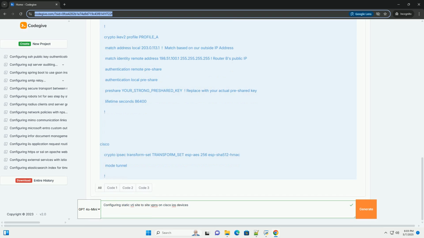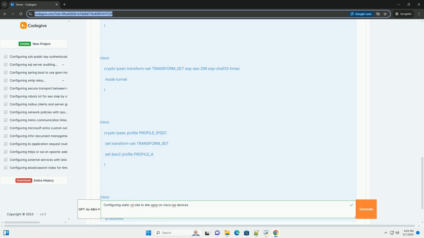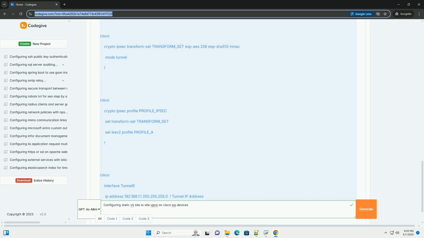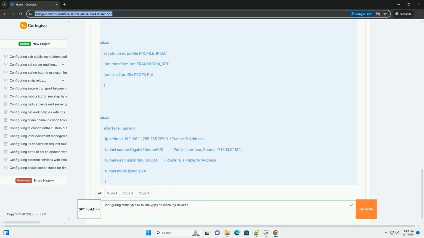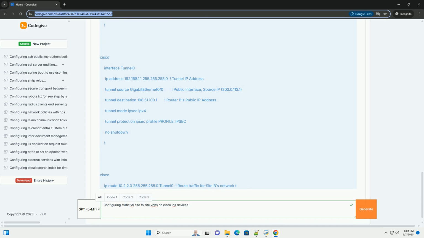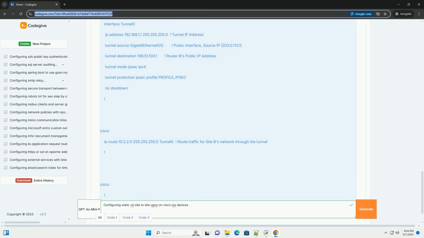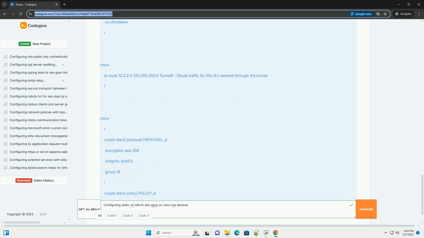A VTI, virtual tunnel interface, is a virtual interface that represents a tunnel endpoint. Instead of relying on crypto maps that tie crypto configurations to physical interfaces, VTI presents a logical interface with its own IP address. This allows for simplified routing. VPN traffic is treated like any other routed traffic, making integration with existing routing protocols, RIP, EIGRP, OSPF, BGP, seamless.